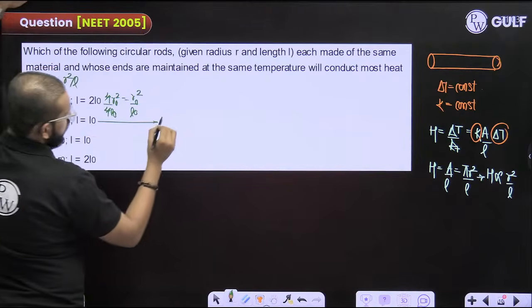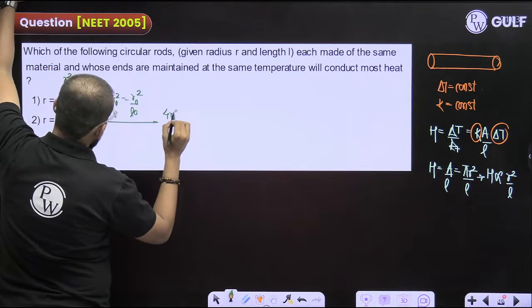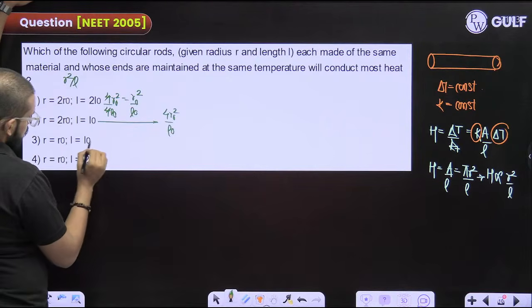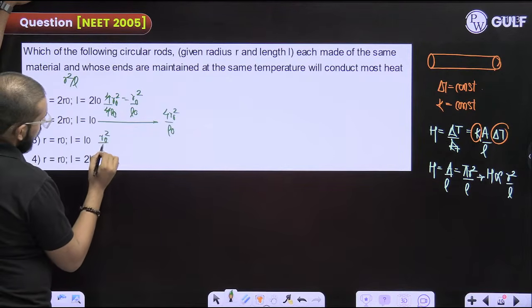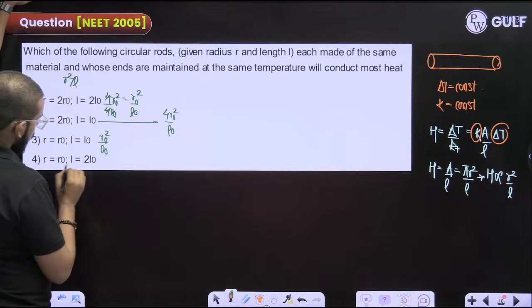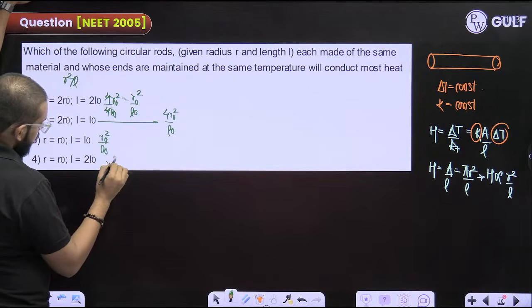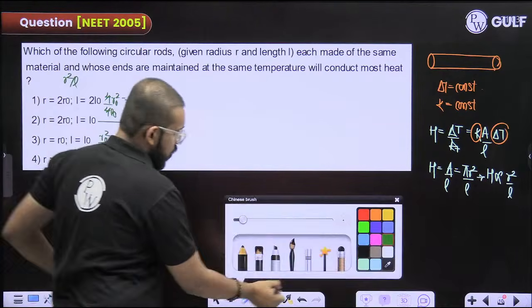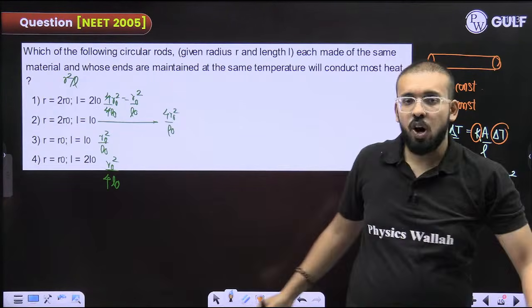2 R naught square, 4 R naught square by L naught. Okay. R naught square by L naught square. Oh sorry, by L naught. This will be R naught square. This is totally out of option, out of correct options.